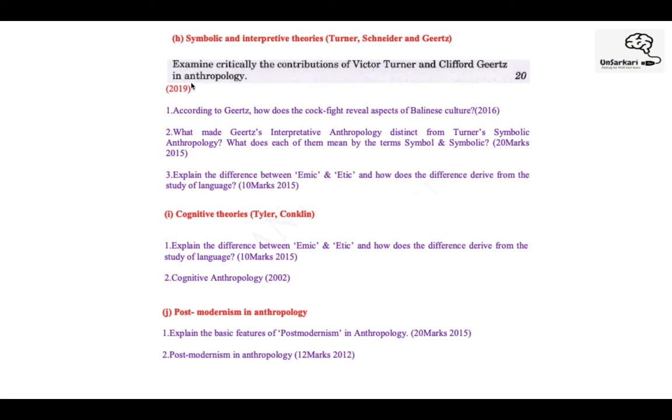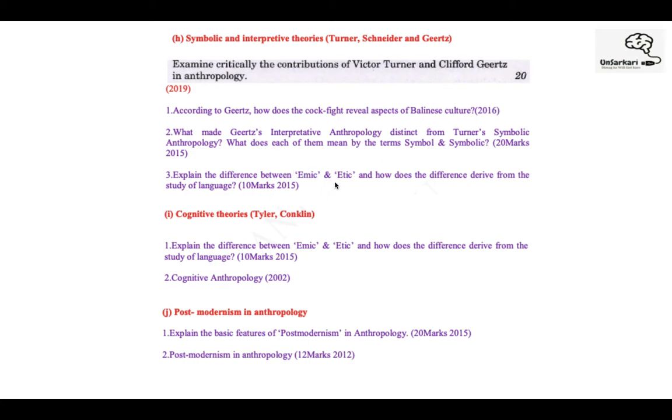In 2019, there was a question on critical examination of the contributions of Turner and Geertz. Again on Geertz: how does cockfighting reveal aspects of Balinese culture? This was the study done by Geertz on cockfighting, and how it impacts Balinese culture. They directly ask this question.